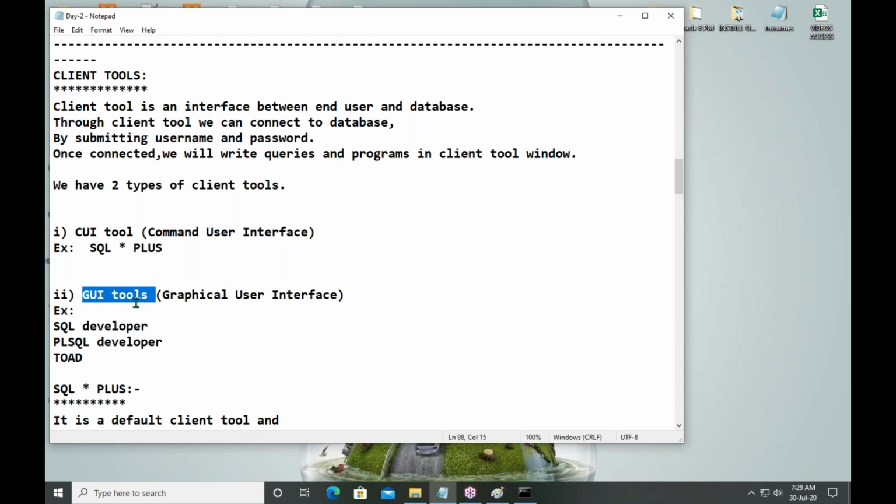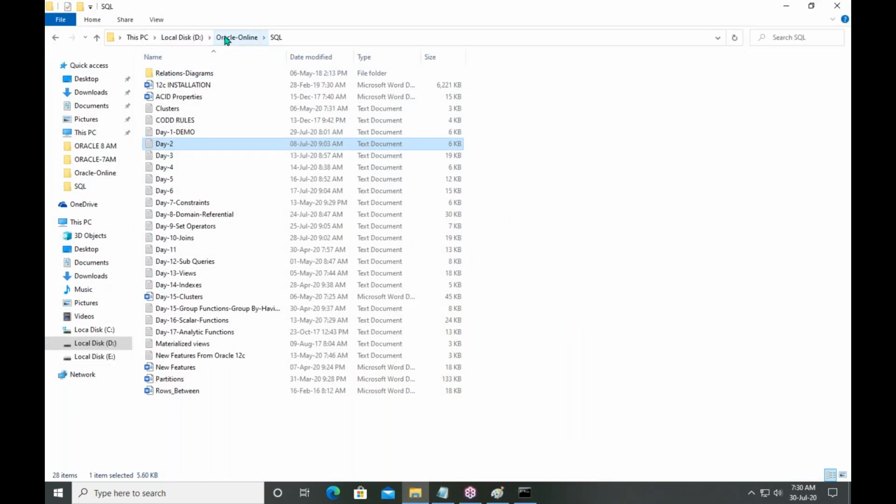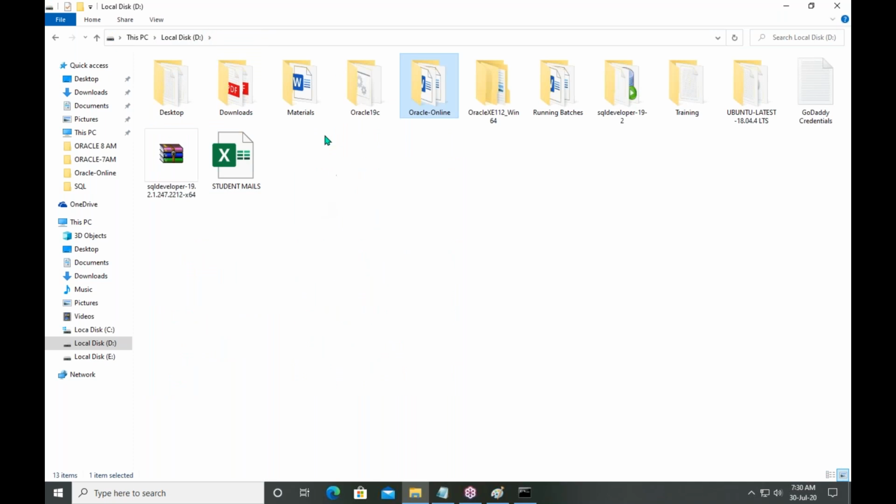How does it look? Multiple GUI tools are available. Here I am explaining SQL Developer. All tools look similar. Let us see how to connect with this. Here you can see SQL Developer. This is the folder.